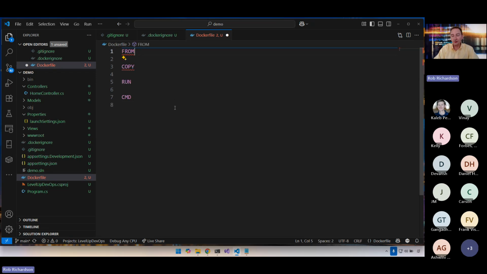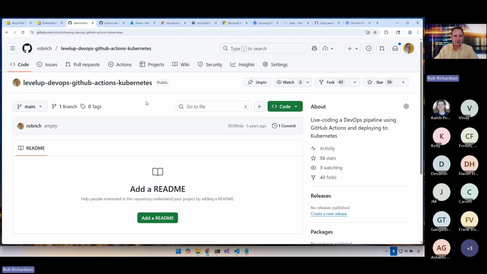We want to stand on the shoulders of giants, so we want a base image that has the tools that we need to be able to build and run .NET projects. So let's head off to, oh, haha, I didn't do that part yet.